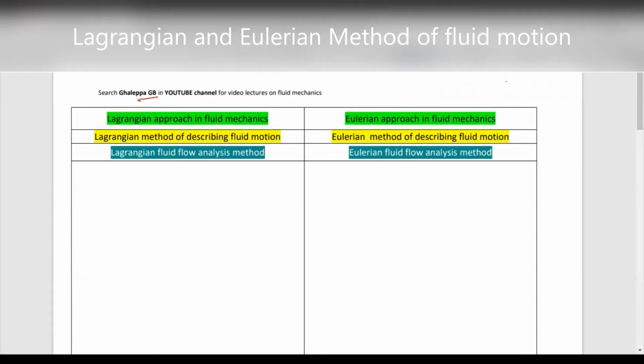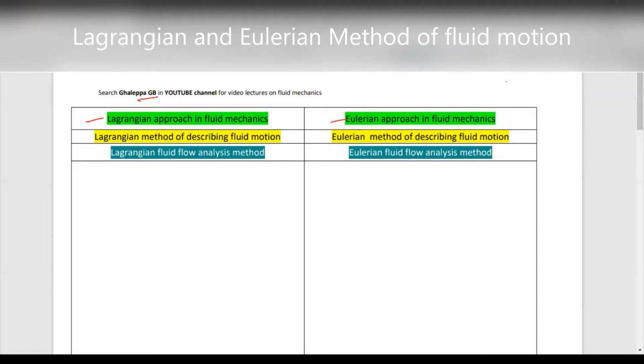In today's lecture, we will understand the difference between the Lagrangian and Eulerian approaches from the fluid mechanics point of view. We'll discuss the difference between them, as well as the concept of the Lagrangian and Eulerian approach in fluid mechanics and fluid dynamics. Different books use different words.